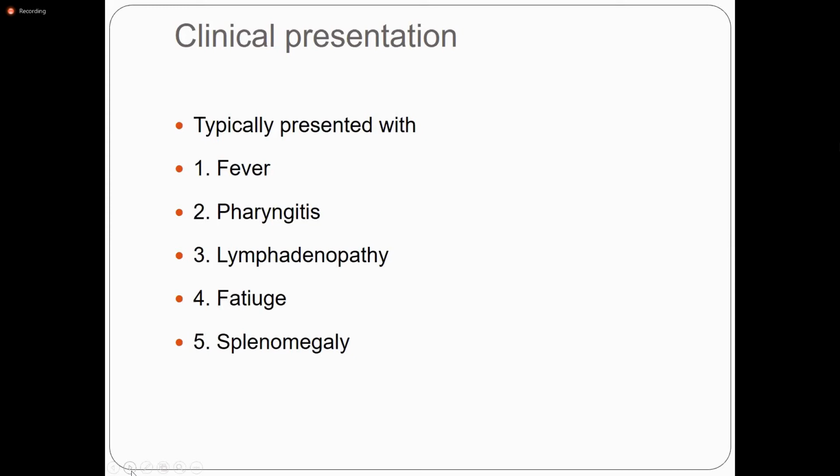Many patients present with bilateral cervical lymphadenopathy. Some patients come with a sore throat, fever that may be mild or severe, a rash, severe headache, and eye signs like photophobia. Palpable splenomegaly occurs in half of the patients, and peripheral neuropathy and severe anemia can be caused by autoimmune hemolysis. In some patients purpura can be seen due to thrombocytopenia, but typically they present with fever, pharyngitis, lymphadenopathy, fatigue, and splenomegaly.